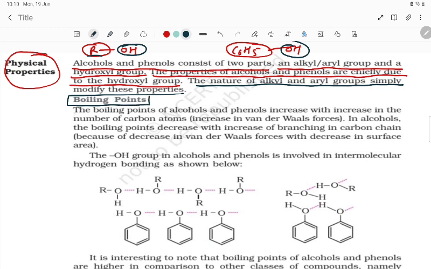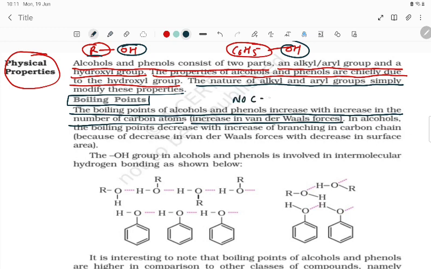Boiling point. The boiling point of alcohols and phenols increases with an increase in the number of carbon atoms, due to the increase in the van der Waals force of attraction. So the number of carbon atoms is proportional to what, student? Boiling point. Greater the number of carbon atoms, greater will be the boiling point.